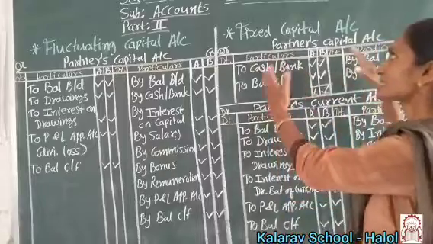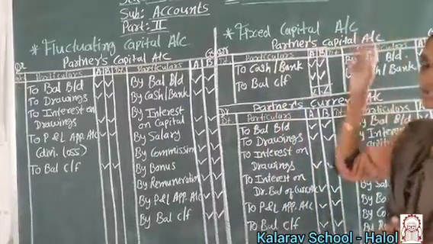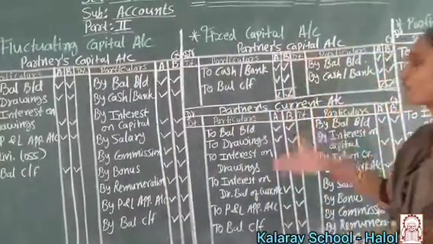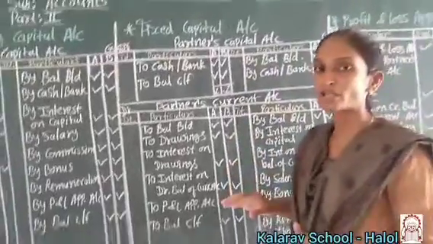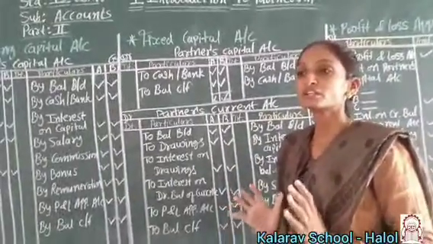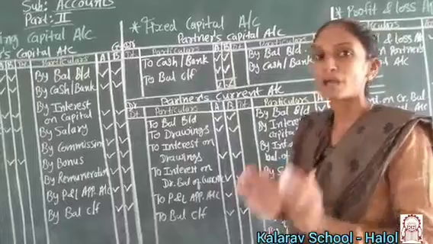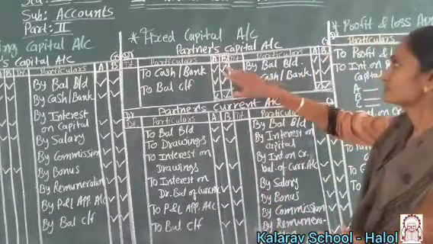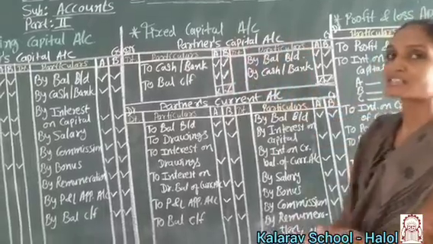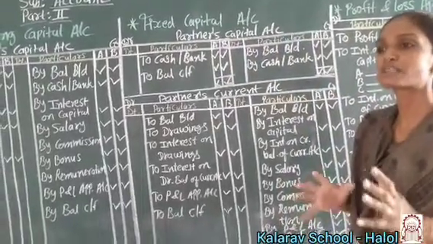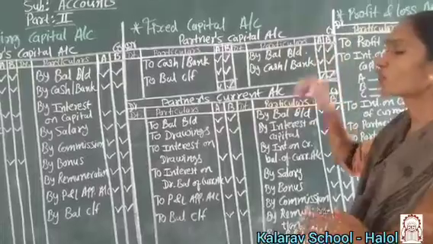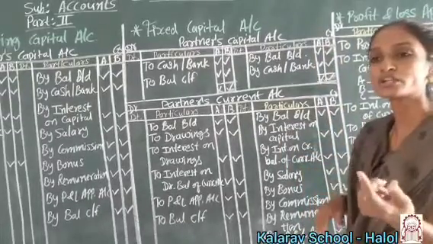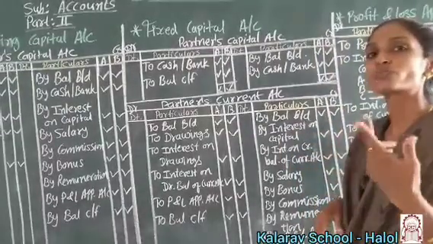Now our next section is the fixed capital account. Here we have two accounts to maintain in the fixed capital. It means the owners want the amount of capital fixed. A and B partners are there and they want their capital fixed. Suppose A has brought 1 lakh and B has brought 1 lakh.